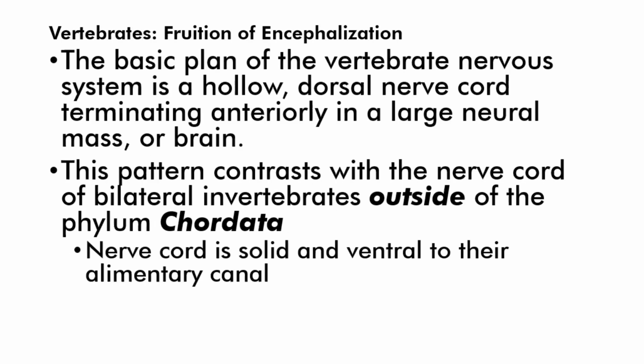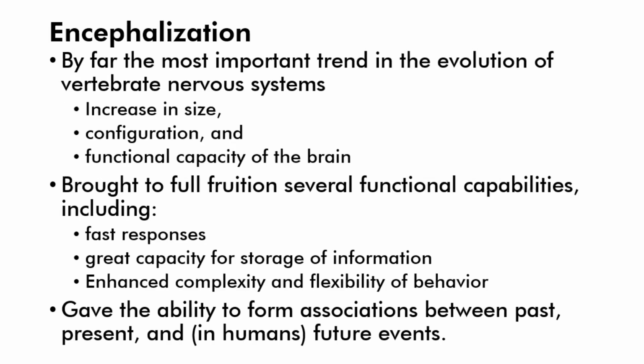The basic plan of the vertebrate nervous system is a hollow dorsal nerve cord terminating anteriorly in a large neural mass, or the brain. This pattern contrasts with the nerve cord of bilateral invertebrates outside the phylum Chordata, where the nerve cord is solid and ventral to the alimentary canal.